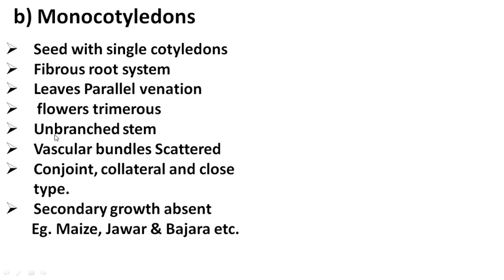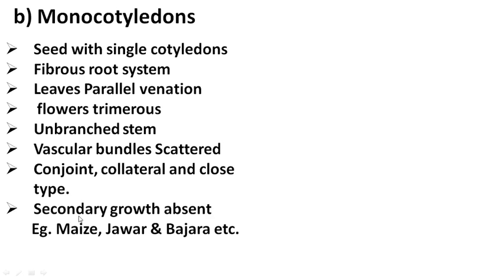Usually the stem is an unbranched stem. In seed germination, hypogeal seed germination is there. The stem shows scattered vascular bundles. These vascular bundles are conjoined, collateral, and closed type. Why closed type? Because there is absence of cambium.